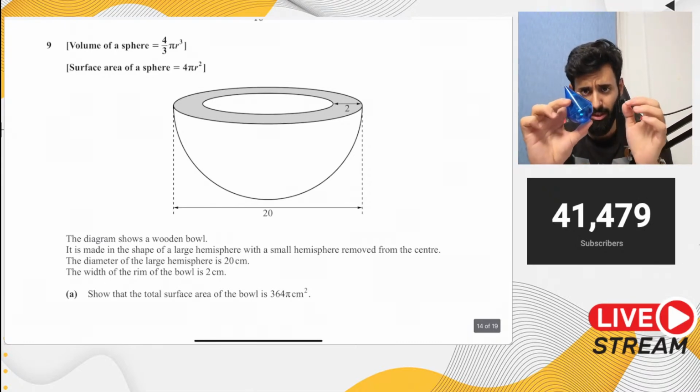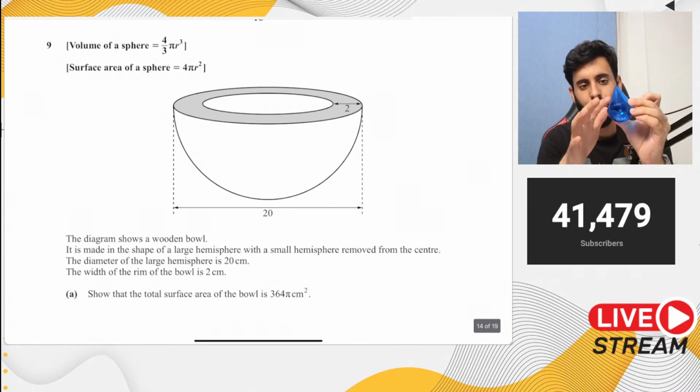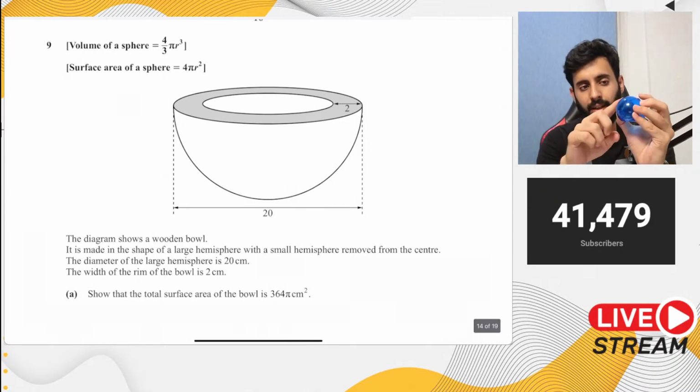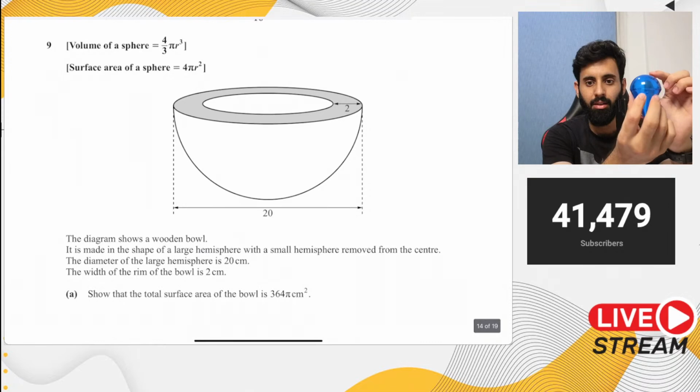So here I am holding this object in my hand. Now how many surfaces can I touch? I can touch the curved surface area of the cone. So that's one area that I need to find, the curved surface area. I can touch the hemisphere. So that's the other area that I need to find. It's right here.